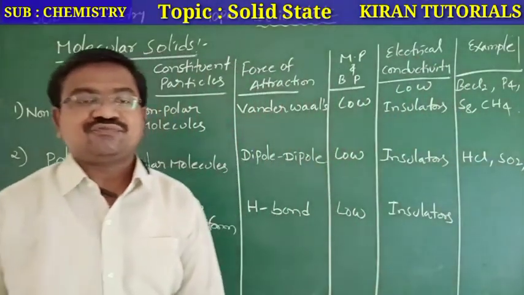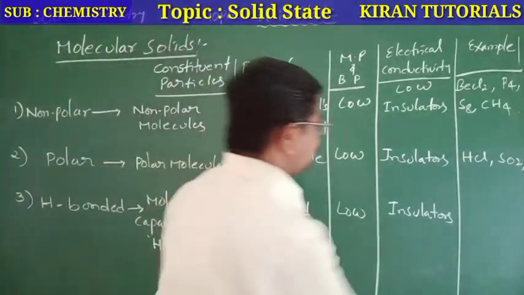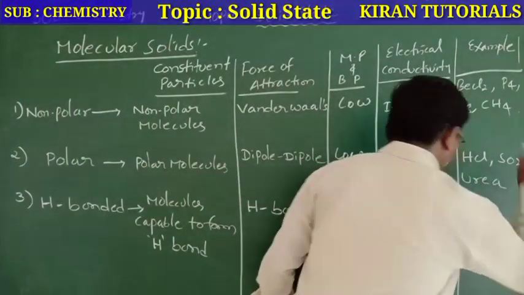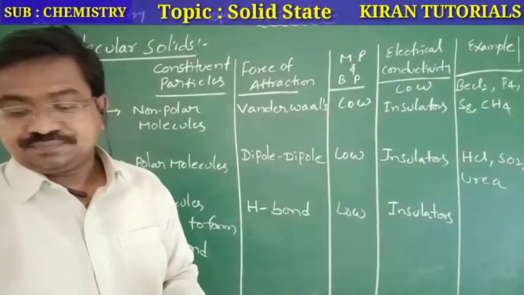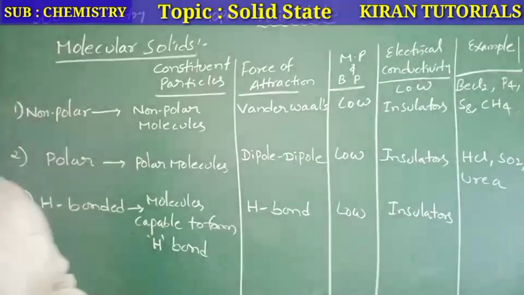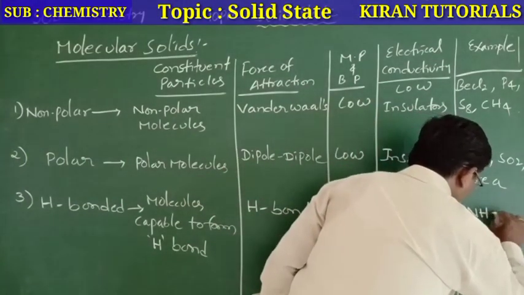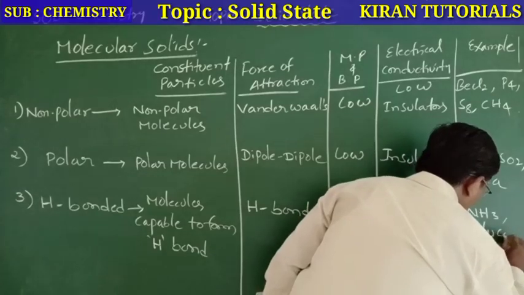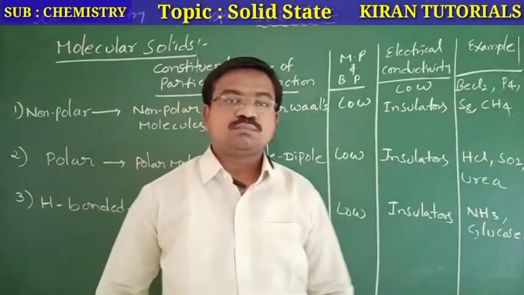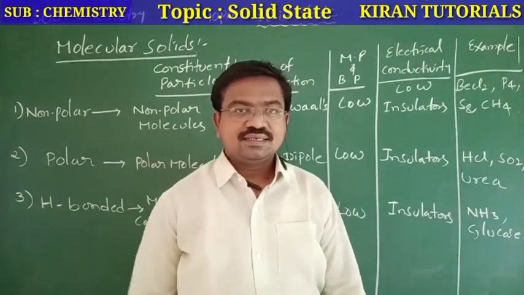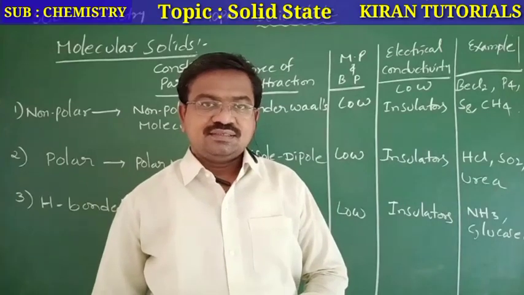These are examples for polar molecules. And of course, you can write urea also. And for hydrogen bonded, ammonia and glucose. These are examples for hydrogen bonded molecular solids. Clear? So that is the general introduction part in solid state. These are the basic things.